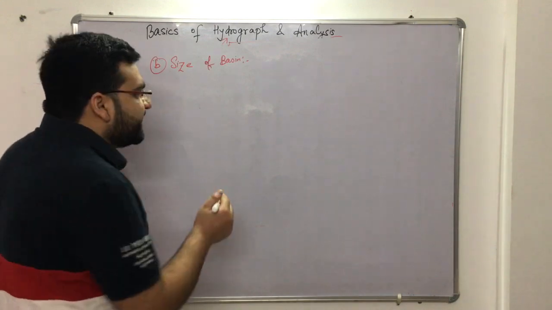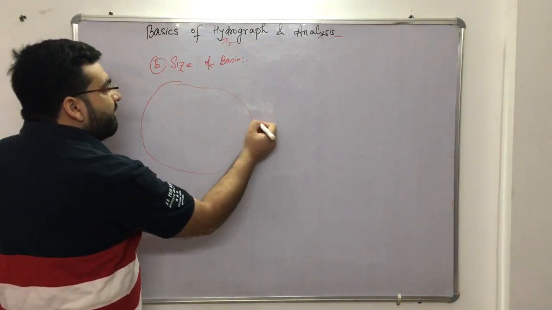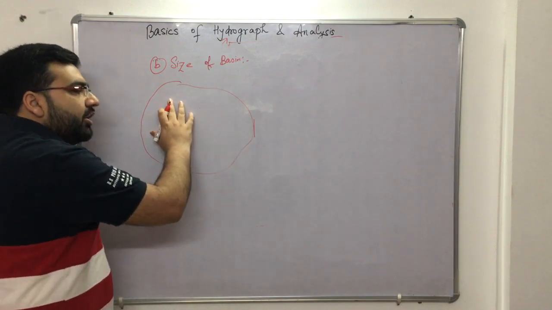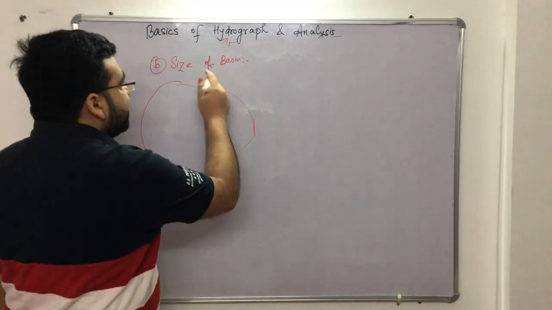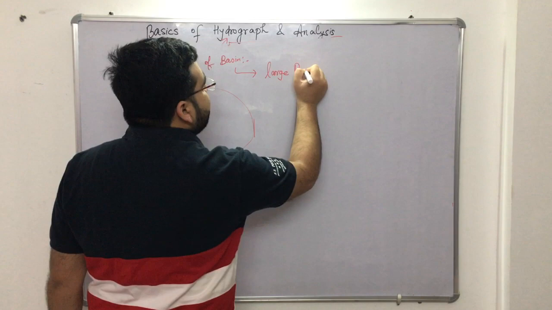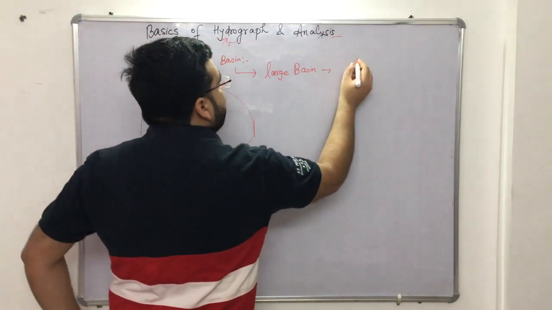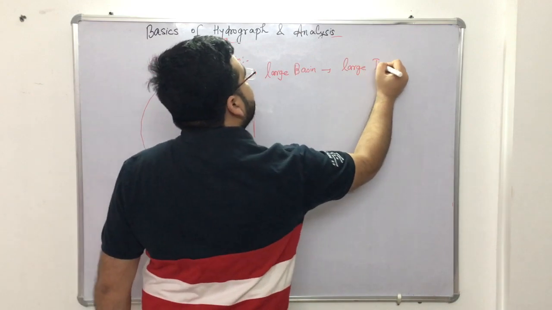It is just common sense that if the size of the basin is very large and you have a gauge station here, it will take a lot of time. It means that the time base will be very high, right? So you can say that a large basin has a large time base,